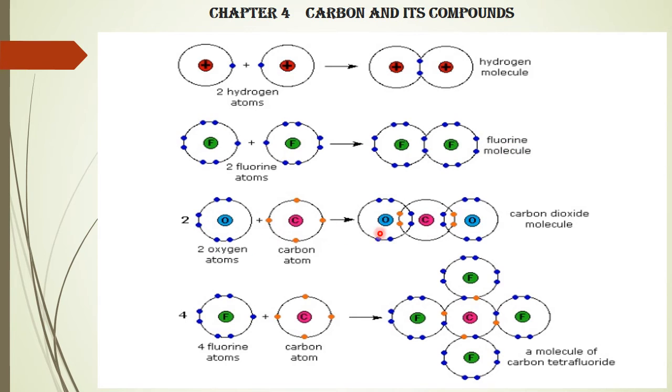Carbon dioxide we have discussed before: two oxygen atoms and one carbon atom do double bonding and form a carbon dioxide molecule. And carbon tetrafluoride, so single bonding. Carbon here shares one electron with one fluorine, another electron with another fluorine, another electron with another fluorine, another fluorine. So the four valence electrons of carbon are shared with one electron each of the fluorine atoms, forming carbon tetrafluoride.